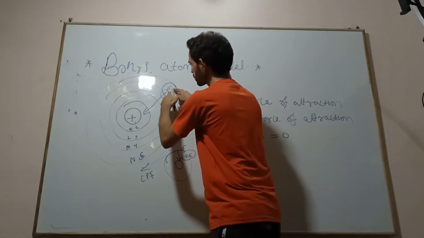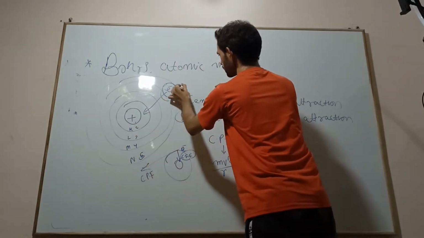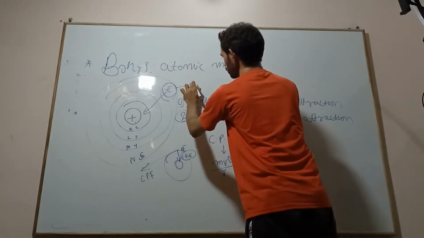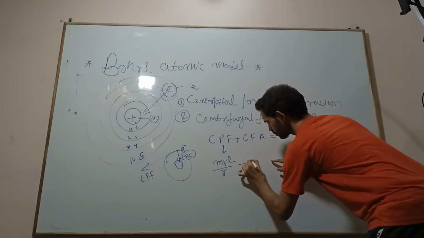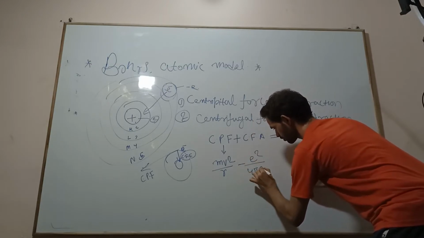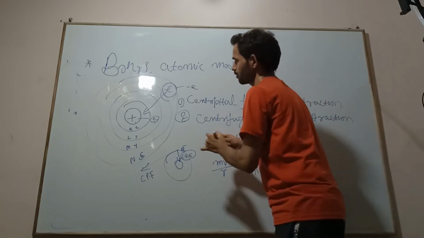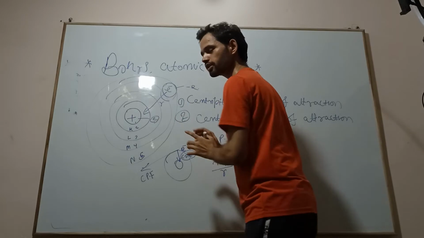This is the electron, with negative charge, and this is the proton, with positive charge. The product of them gives e square by 4 pi epsilon r square, where r is the distance between the electron and the proton.